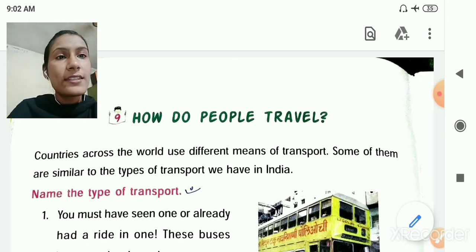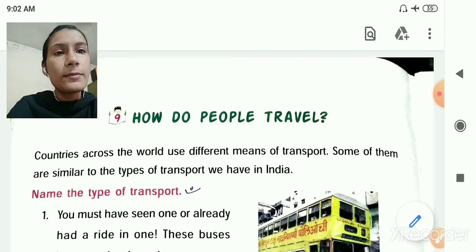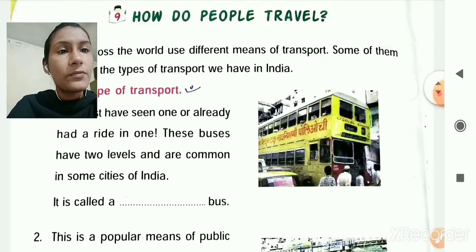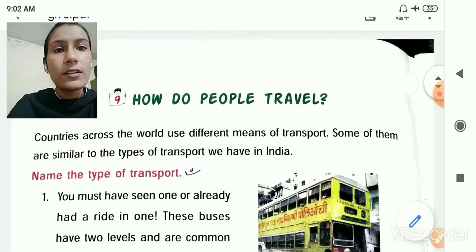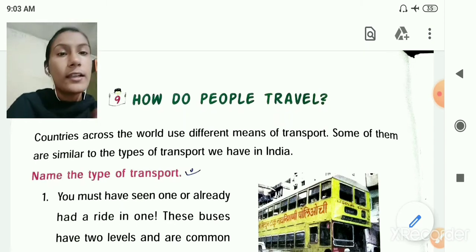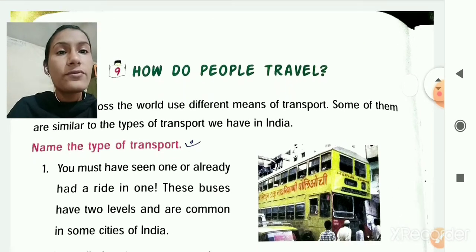So today we will start our next lesson, lesson number 9. How do people travel? Let's see the introduction. Countries across the world use different means of transport. Some of them are similar to the types of transport we have in India. Let's see. You can see this image, different types of transport. So name the type of transport. We have to write the name of this type of transport.